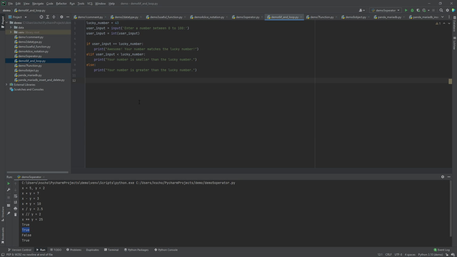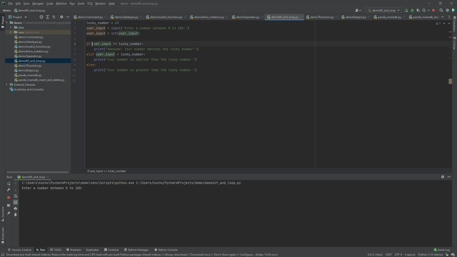And the next one will be the if and the loop. Let's say we have a number of 43 and we run the case. In Python, for the if statement, make sure you follow the indentation. If the condition holds, we'll run the inside statement. It is inside the whole if block because it has an indentation after the if. So if it is true, we will run the statement. And if it is false, we'll continue to the next statement.